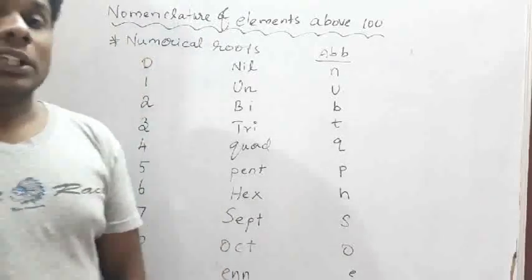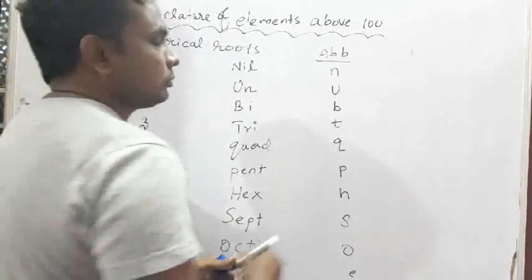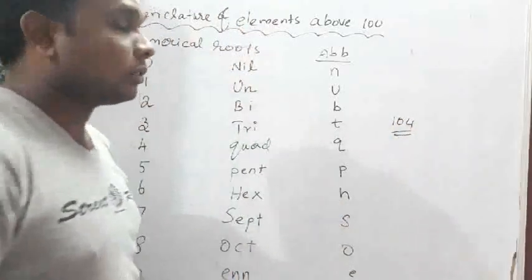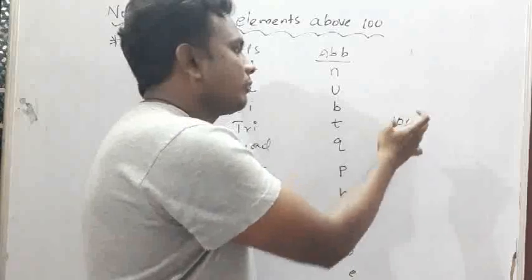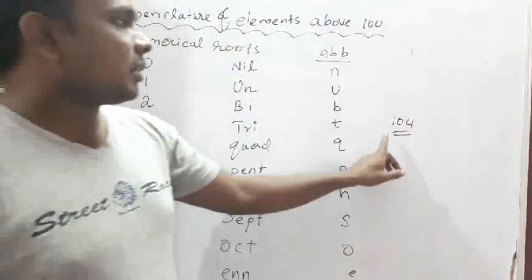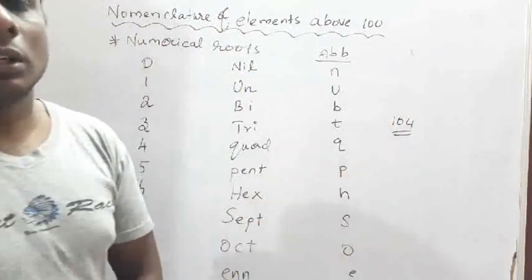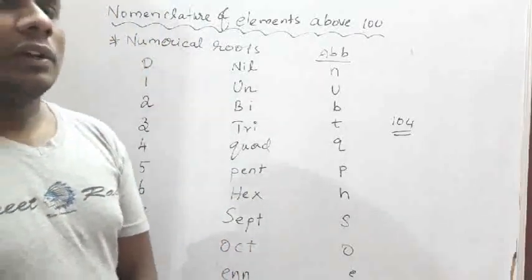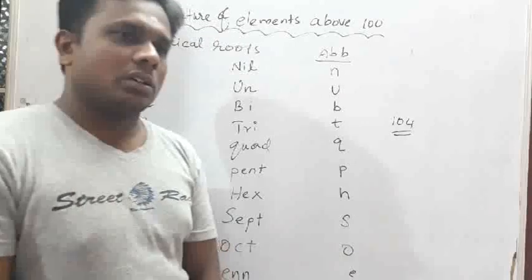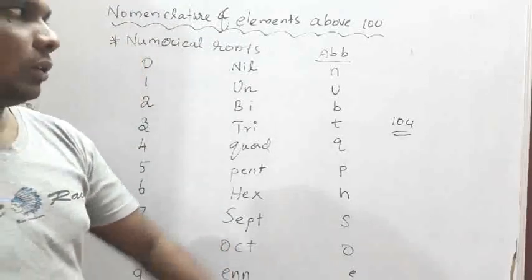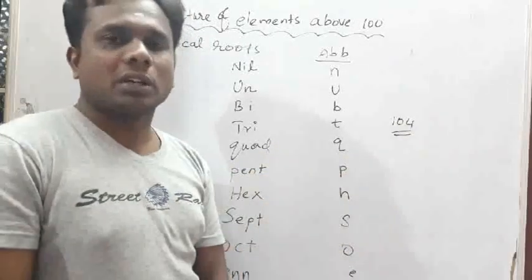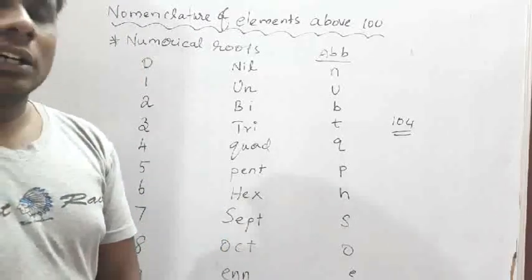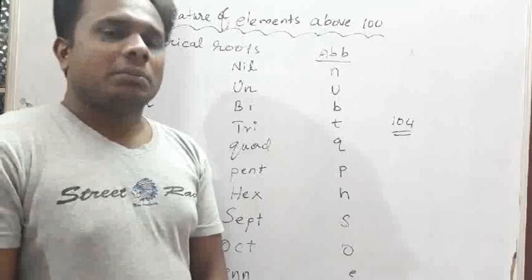after atomic number 104, many elements are artificial, synthetic elements. So when two groups of people discover the element and come to name it, they get a problem in naming it.